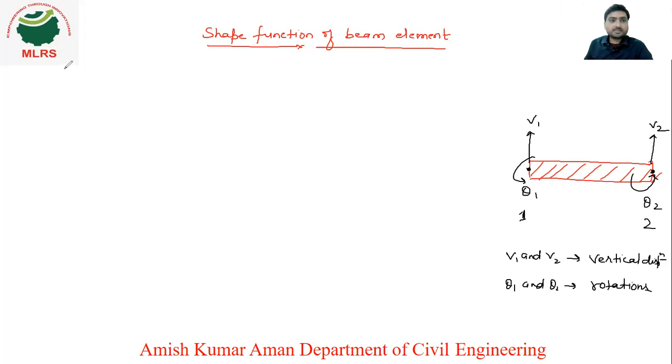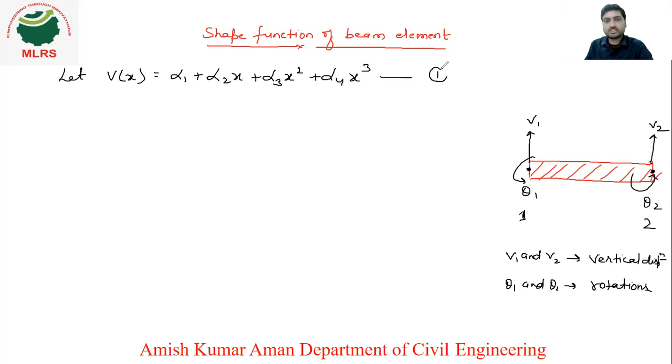So let's consider this polynomial function V in terms of x, because this is a one-dimensional element, right? So in terms of x, V(x) will be alpha 1 plus alpha 2x plus alpha 3x square plus alpha 4x to the power 3. Let's take this as equation number 1.